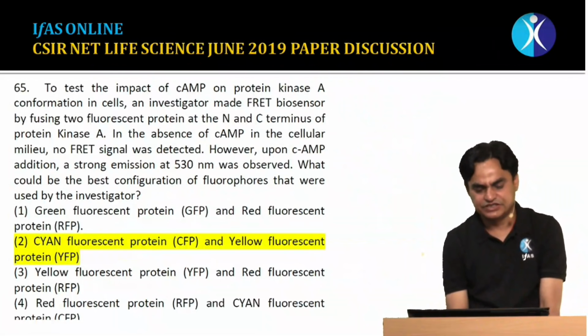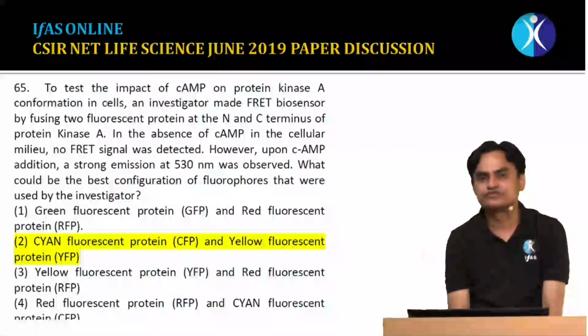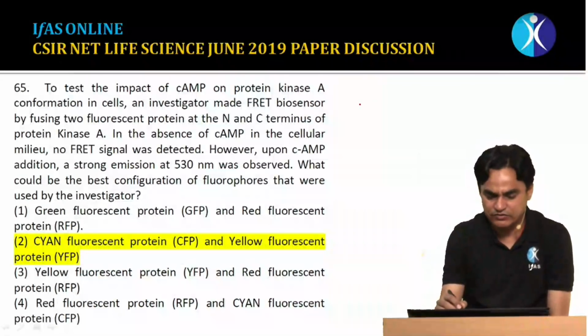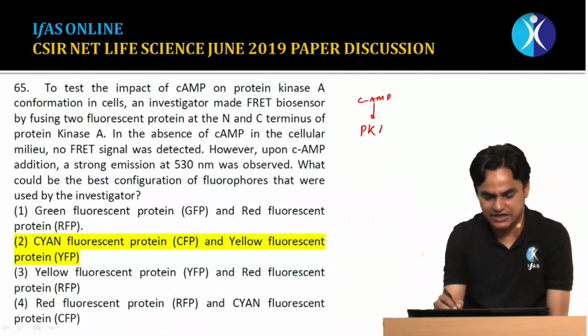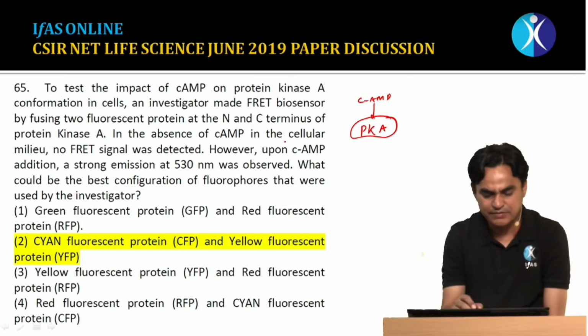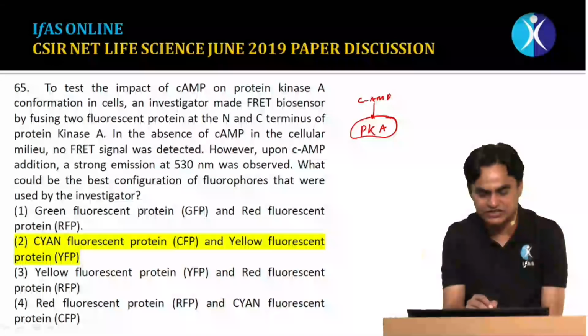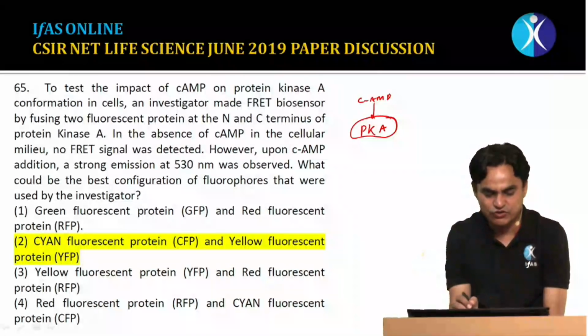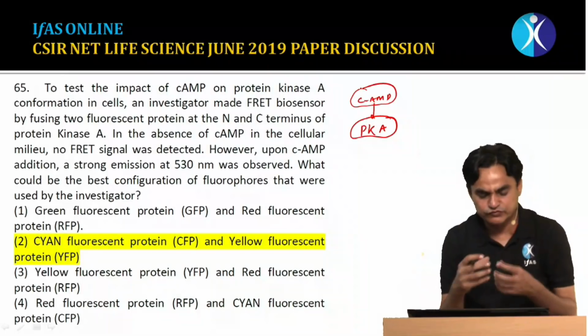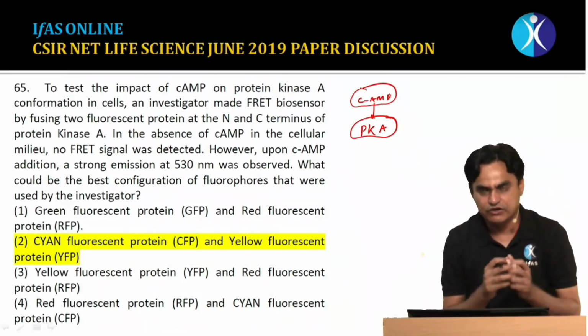Question number 65 is basically from FRET. To test whether cyclic AMP binds to protein kinase A: in the absence of cyclic AMP, no FRET signal was detected. However, upon cyclic AMP addition, a strong emission at 530 nm was obtained. Now, which should be the proper combination of fluorochromes?